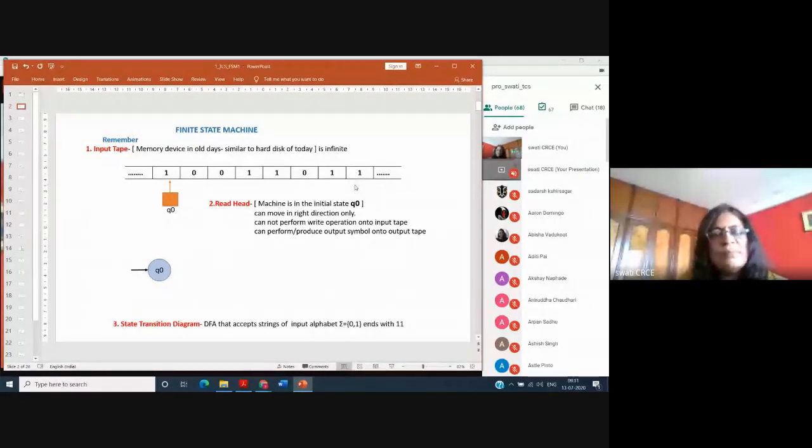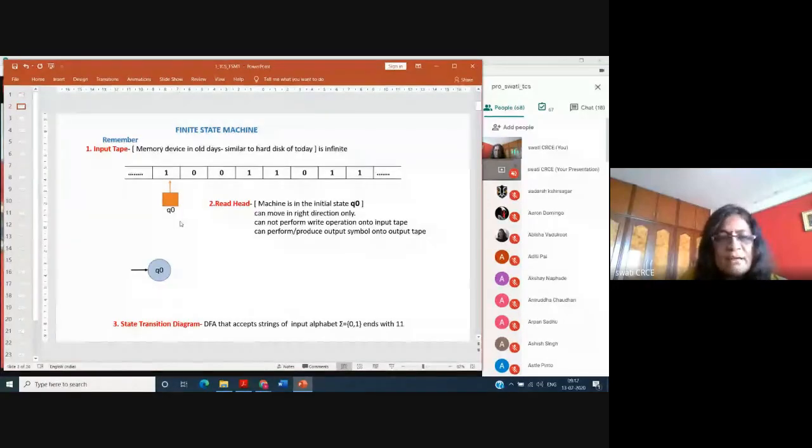The size of the input tape is infinite, like lots of memory is available to you. Then the second thing that you have to remember is that there is a read head. This square box is a read head, which can access the cell of the input tape. This is a particular cell where one bit of information is stored. So here one cell contains one bit of information. The capacity of the read head is to read the data which is there on the cell.